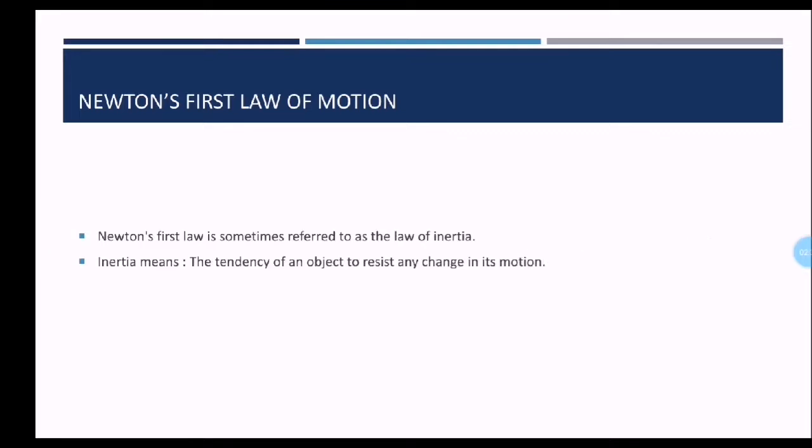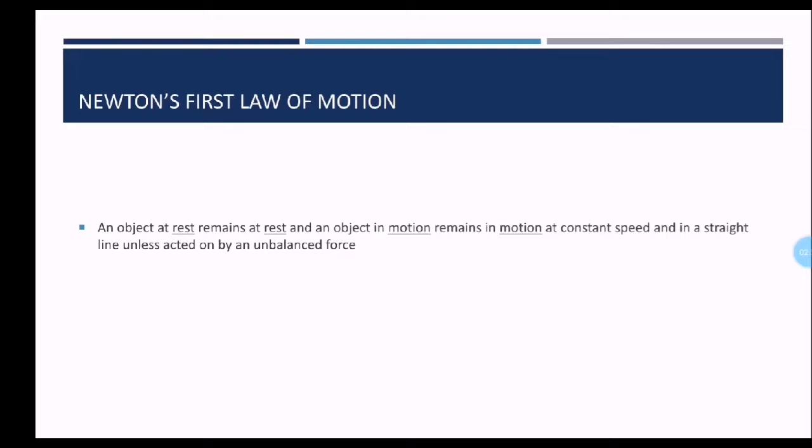We will see why. Newton's first law is sometimes referred to as the law of inertia. Inertia means the tendency of an object to resist any change in motion. So if the object is at rest, it will stay at rest. If the object is in motion, it will stay in motion. This is why Newton's first law is referred to as the law of inertia. So an object at rest remains at rest, and an object in motion remains in motion at a constant speed and in a straight line unless acted on by an unbalanced force.